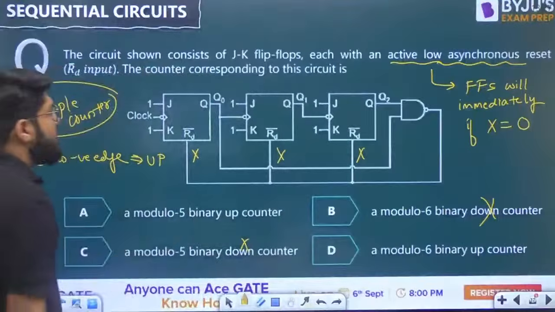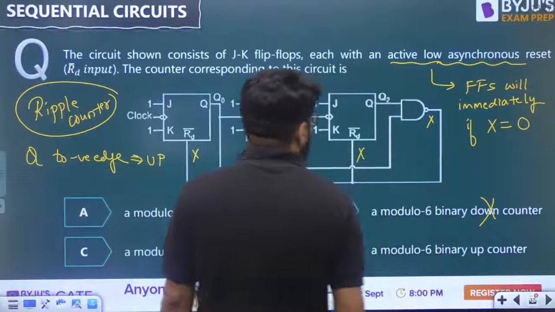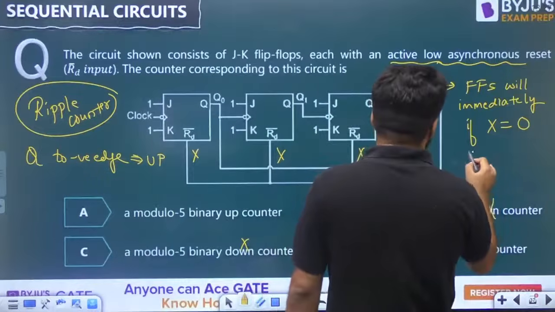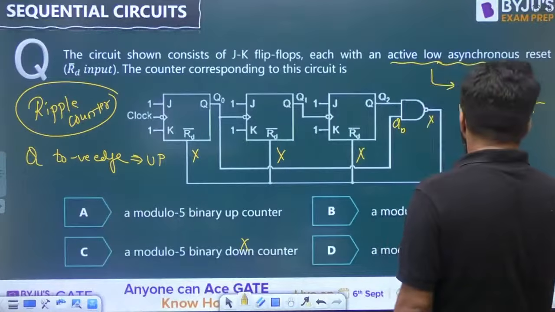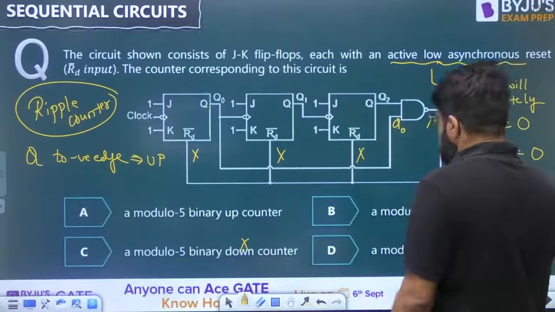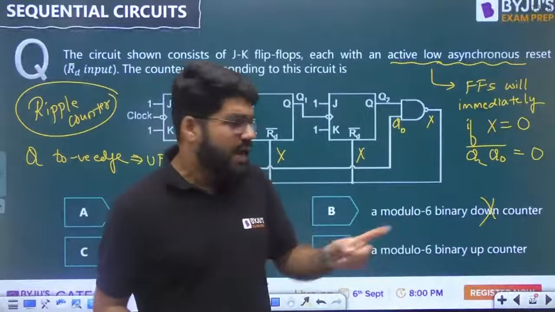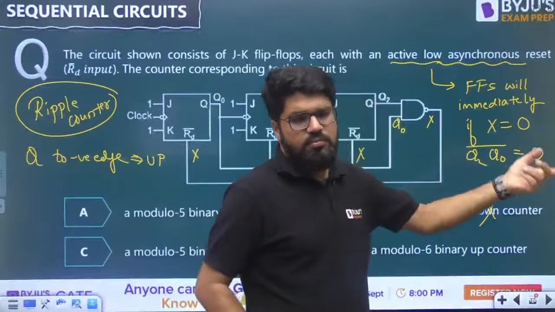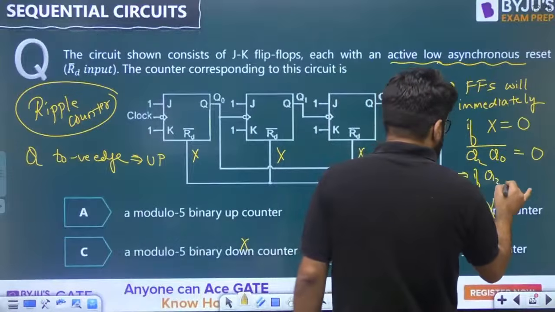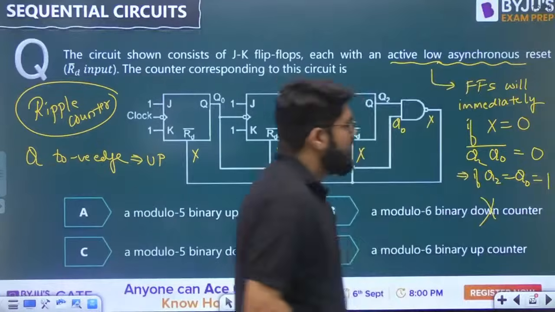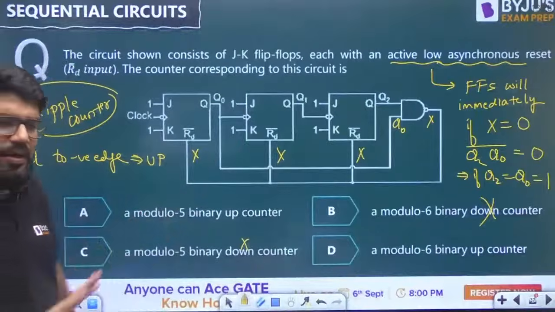Chalo. Now what is this X? X is the output of this NAND gate. The inputs are Q2 and Q0. X equal to 0 means the output of the NAND gate is 0, which happens only if both the inputs are 1. So this is possible only if both Q2 and Q0 are equal to 1. Then only X is equal to 0. So whenever the MSB and LSB, Q2 and Q0, are both 1, X will be 0.